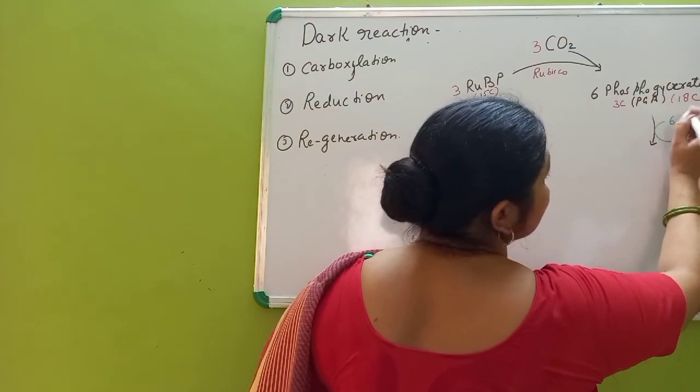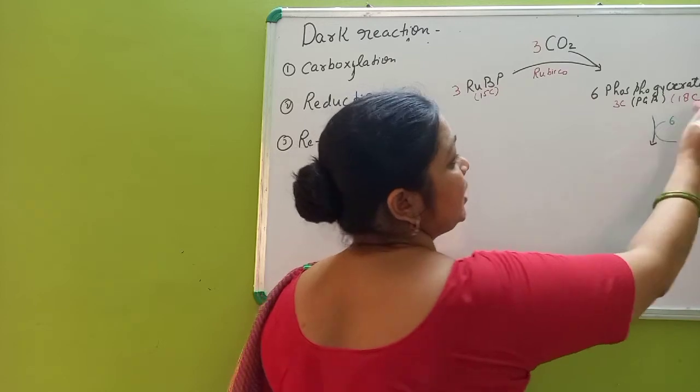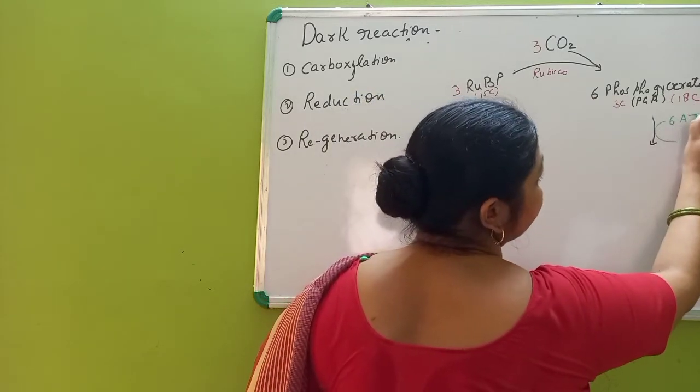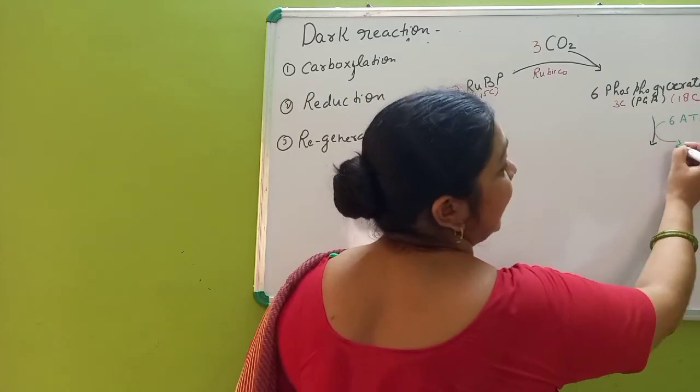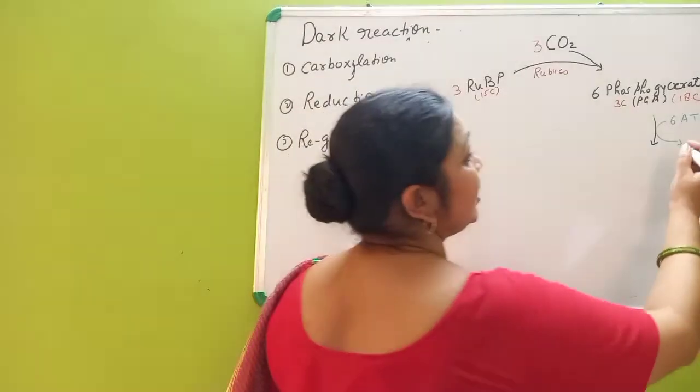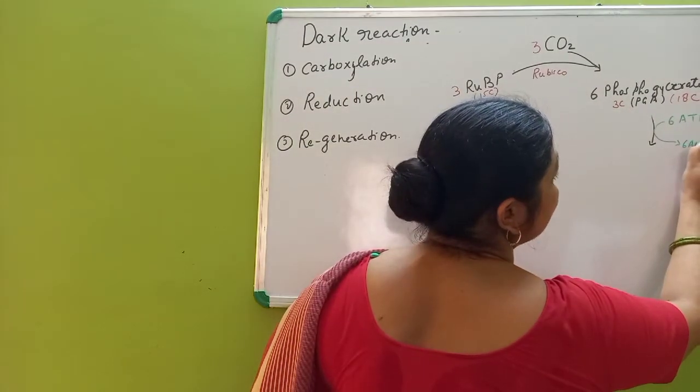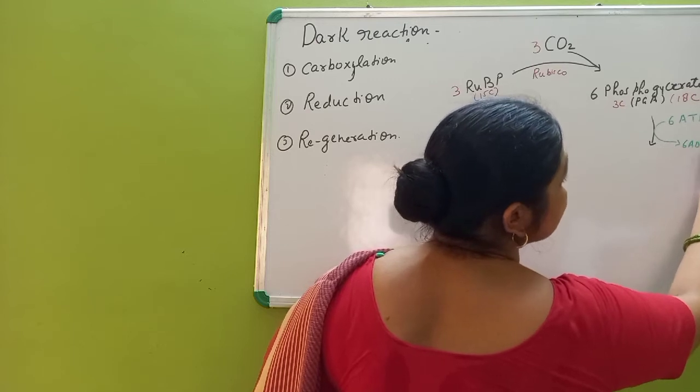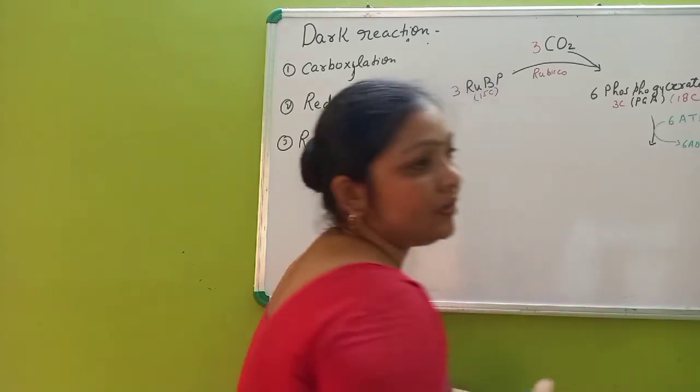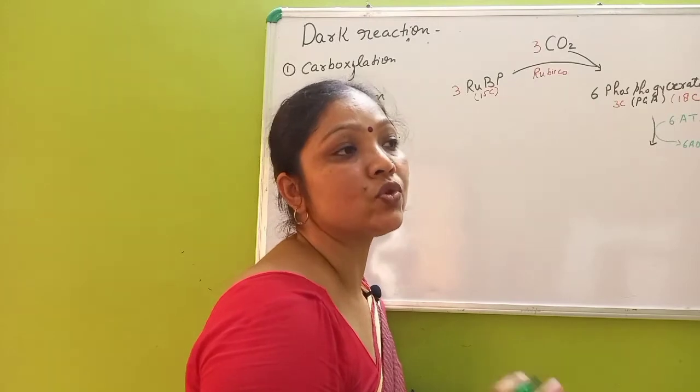As there are 6 phosphoglycerates, we need 6 ATP that will ultimately dissociate into 6 ADP plus 6 IP, that is, inorganic phosphate gets dissociated.